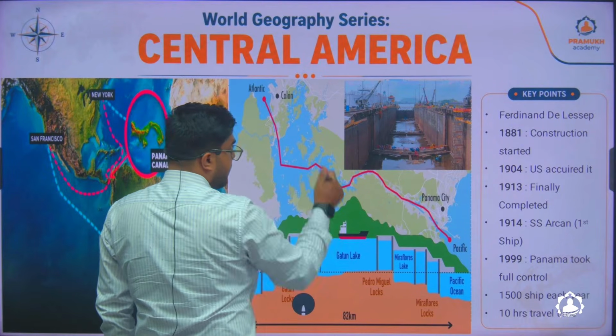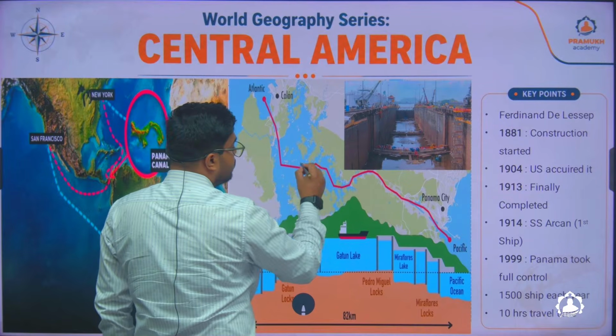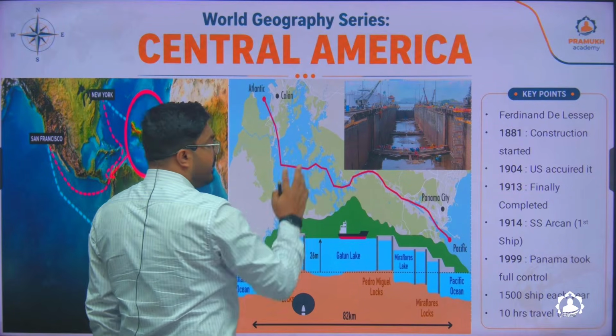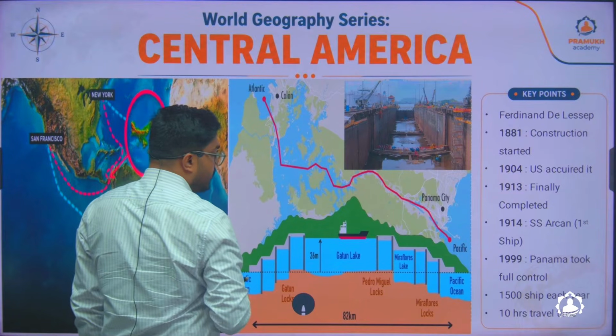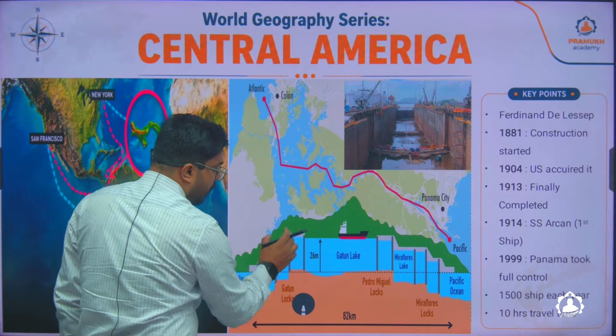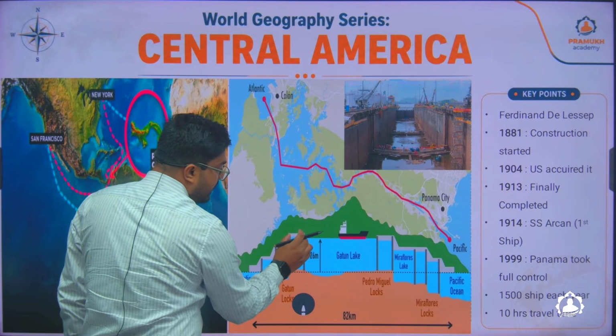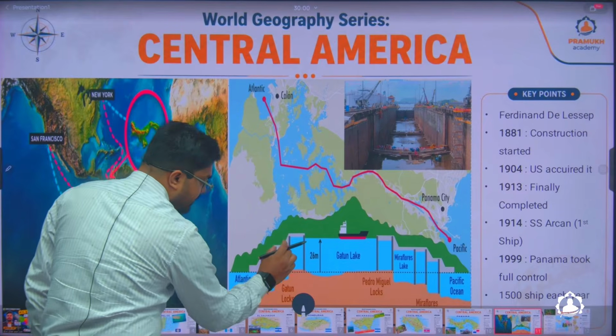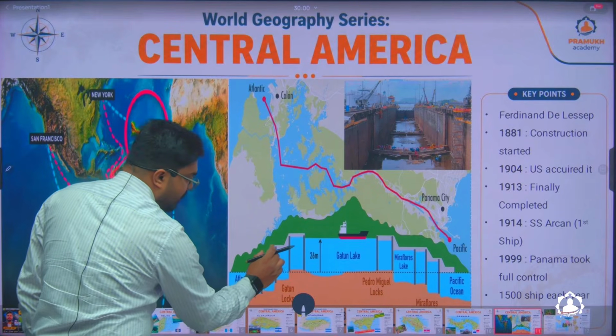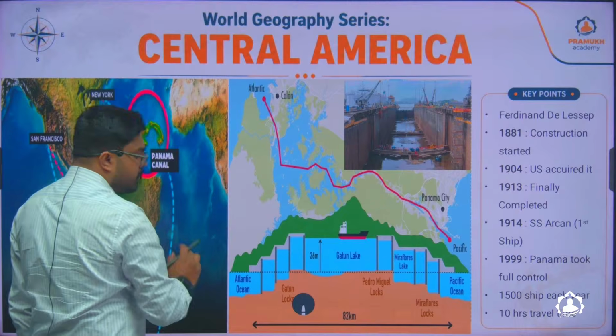This is Gatun Lake. In the Gatun Lake, the ship travels through the lake along a defined route, and then again when it has to go to the Caribbean Sea or the Atlantic Ocean, there are certain locks. The ship comes to this chamber, the water level is reduced, it comes to the next chamber, the water level is again reduced, it comes to the next chamber, the water level is reduced, and finally the ship goes into the Atlantic Ocean.